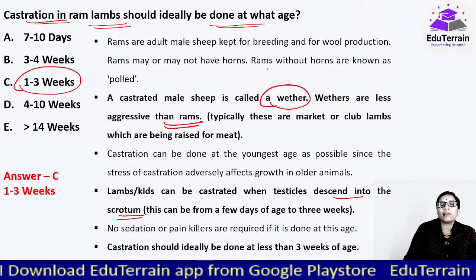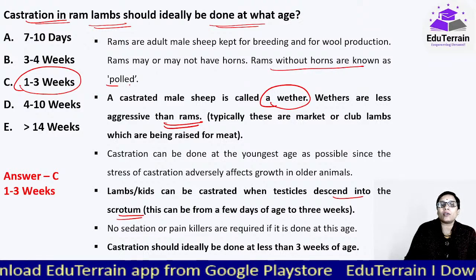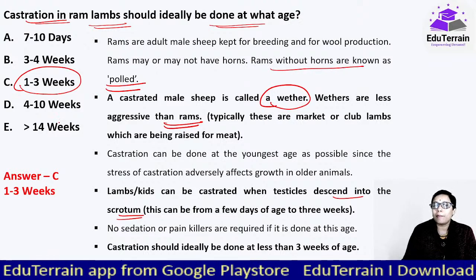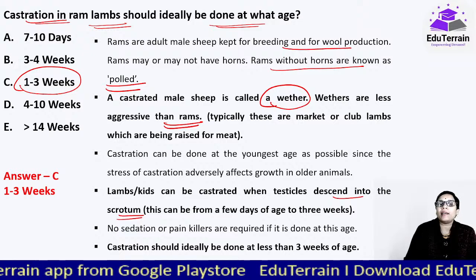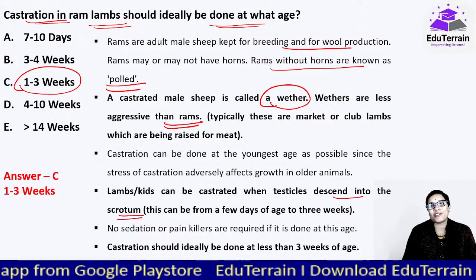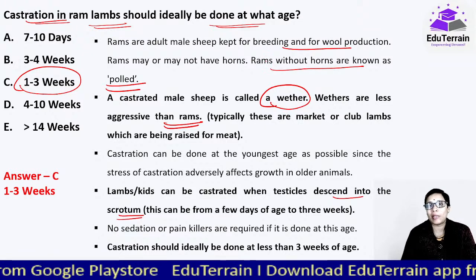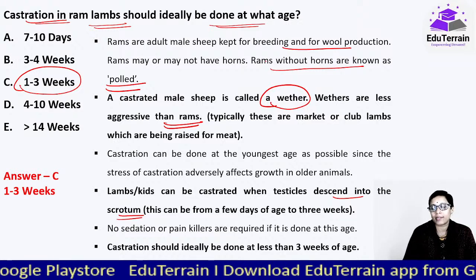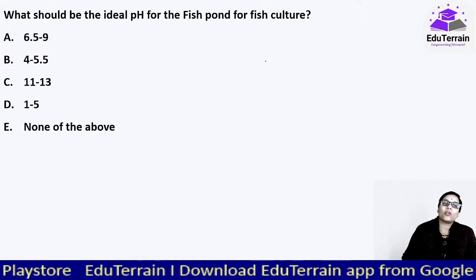And one more important point, rams without horns are known as polled rams. Majorly these are kept for breeding and for wool production, so that they won't hurt each other. Majorly for that purpose they remove the horns. Okay, moving on to our next question.